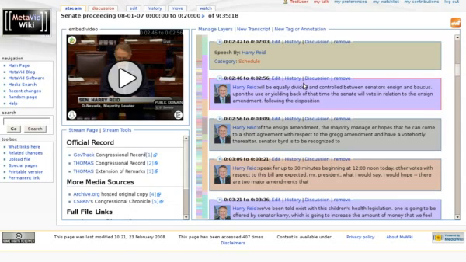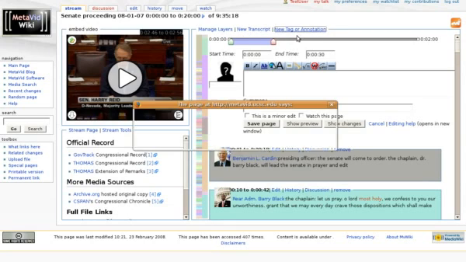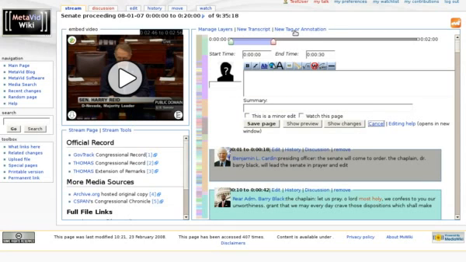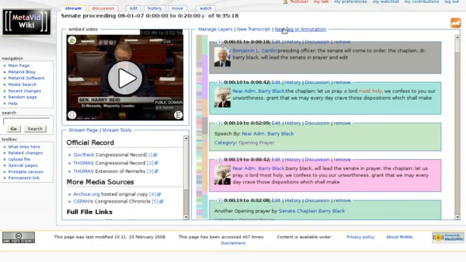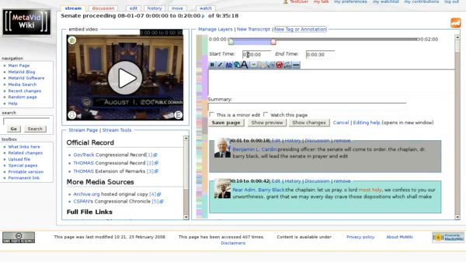So let's also, for streams that don't have transcripts yet, we can add a new transcript, or we can add a new tag or annotation layer, only one at a time. So we tag an annotation layer as well, so you can manually set the in and out points for those added temporal metadata, as we call it.